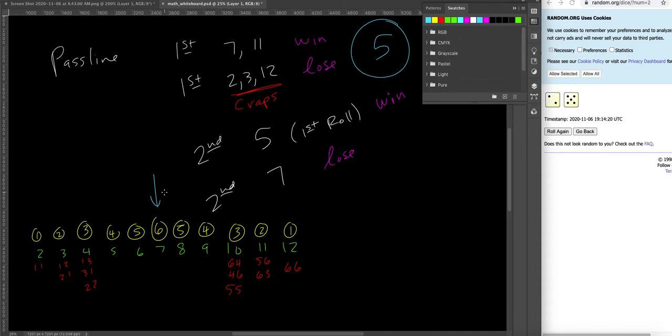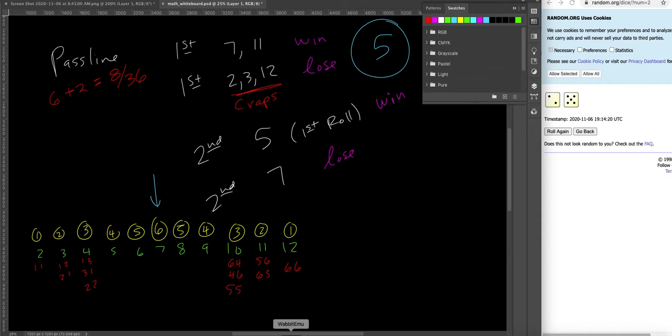Okay? Now on the first roll, we have pretty good options, right? So to roll 7, we have 6 ways. And then we have 11, which only has 2 ways. So for us to win on that first roll, we have 8 out of 36 possibilities to win.